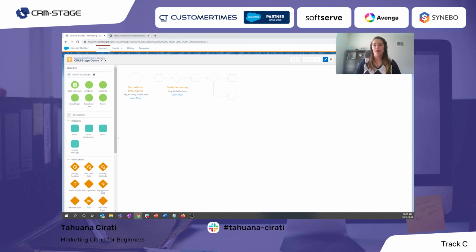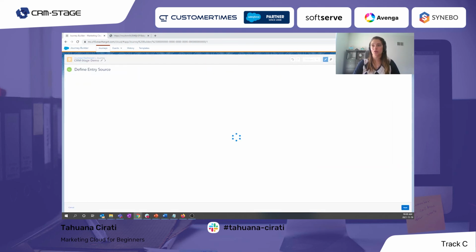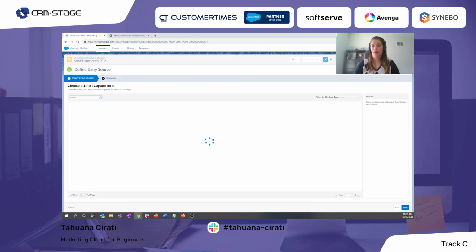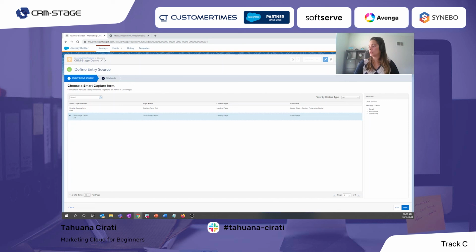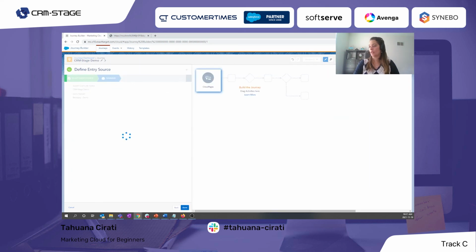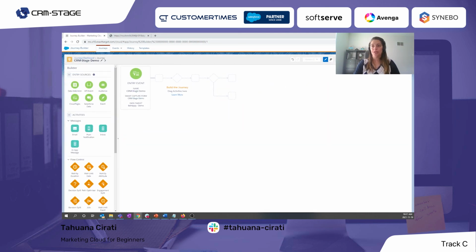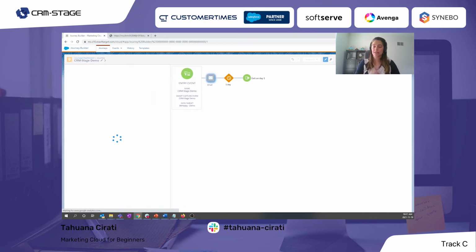So in the journey, we have all the options here, basically the entry source that we can use. In our case, we use a cloud page for that. So when we select a cloud page here, we will have our form available. So we have this CRM stage demo, which was the form that we created in the cloud page. So I will select it. Then we need to define our flow for this journey, which in our case is just to send a basic email. And I will select the email that I have already created.